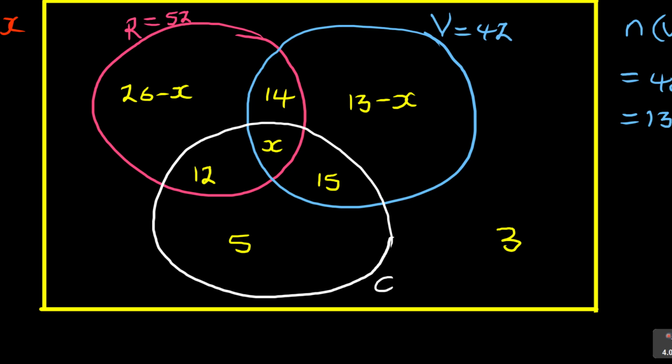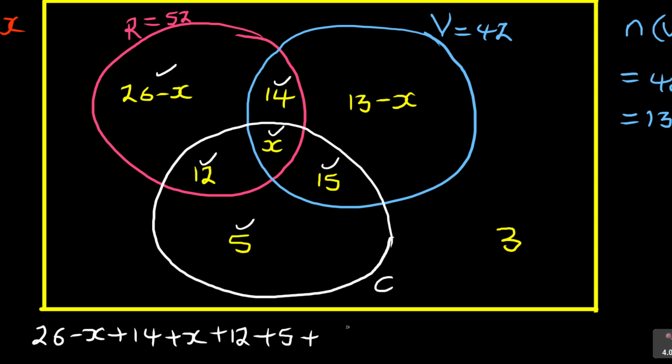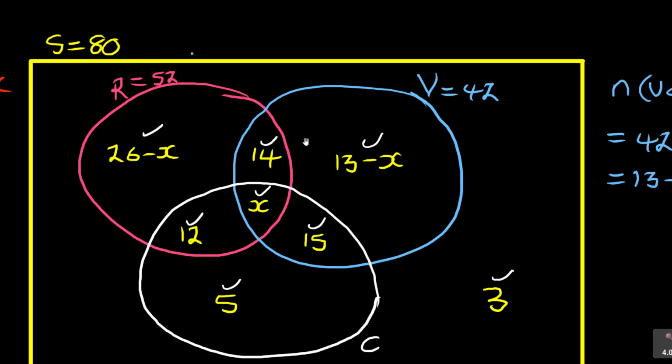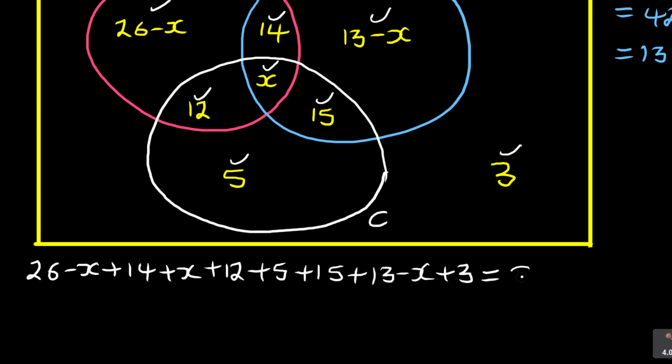You are going to say, in this case, take the first one, which is 26 minus x, and then after that you say plus 14, and then you say plus x. So let me tick it so that I don't forget any, and then plus, there is a 12. You are adding just everything. Plus there is a 5, plus there is 15, plus 13 minus x. Now don't forget that 3. You also need to add it. When I add everything, remember, it gives me the total number of all the students here, which is 80 students. So it's equal to 80.